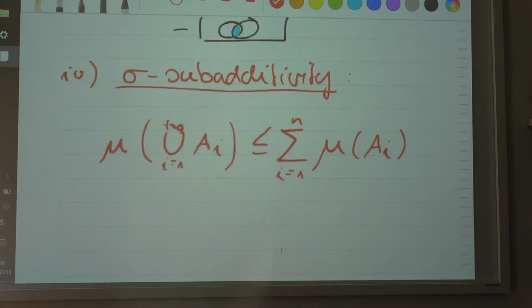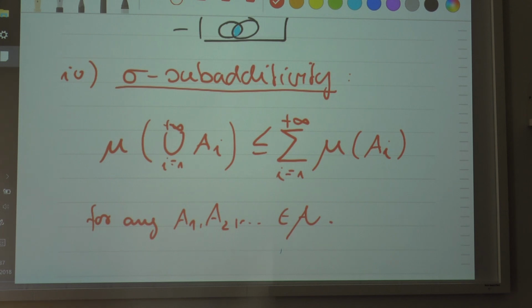And this is true for any A1, A2, etc., which are elements of the sigma-algebra. So these sets, of which the union consists, do not have to be pairwise disjoint. Yes? Why does this sum only go to n? So to plus infinity, yeah. That's correct, because I made a mistake. That's the reason. That happens sometimes, still.